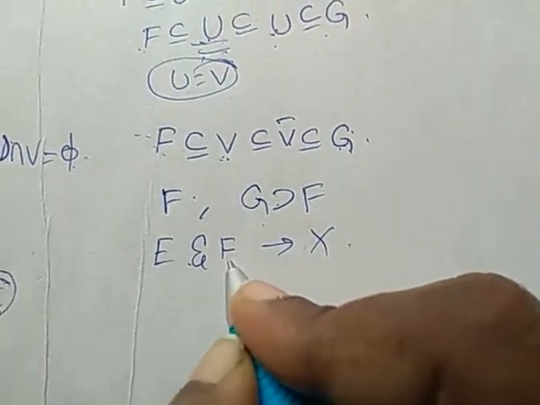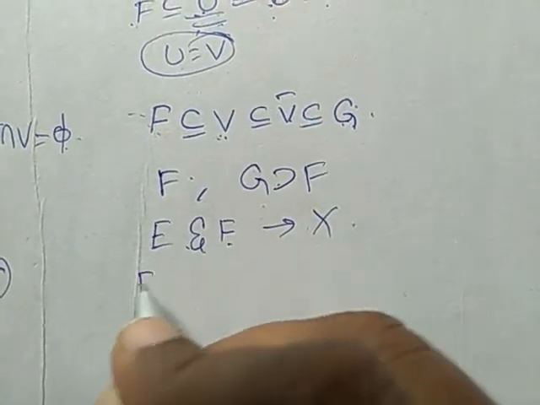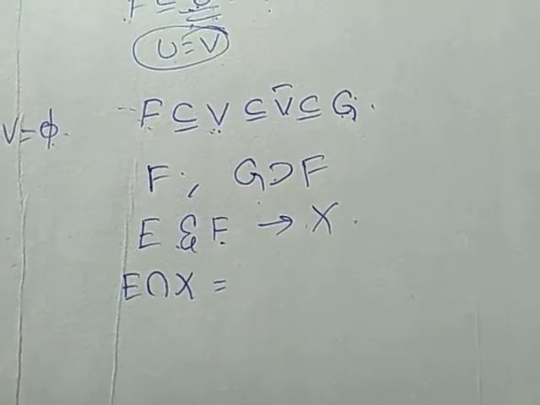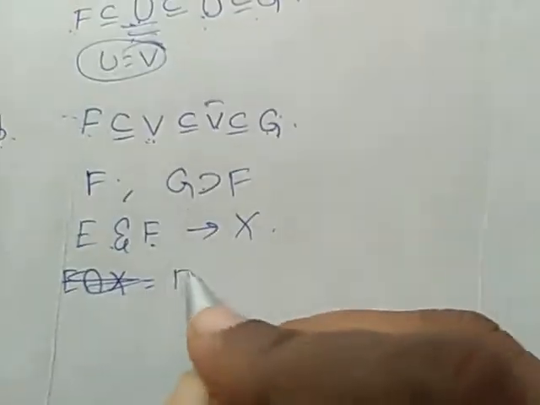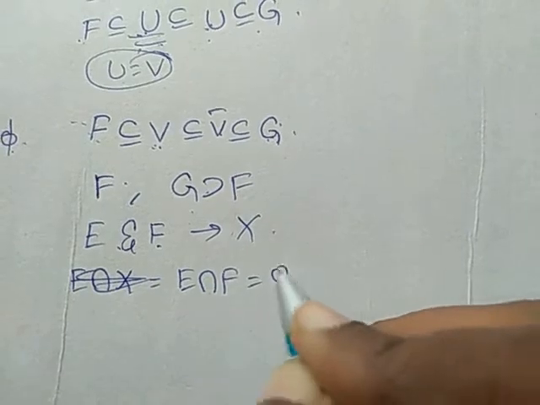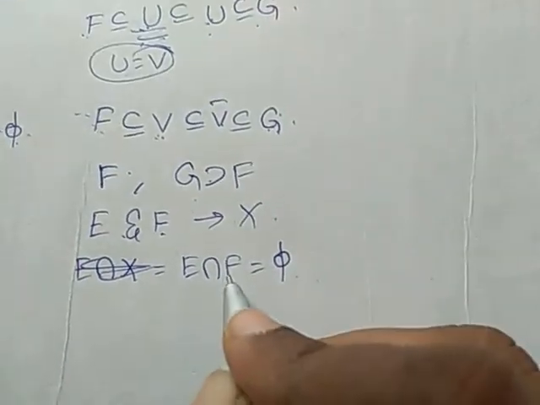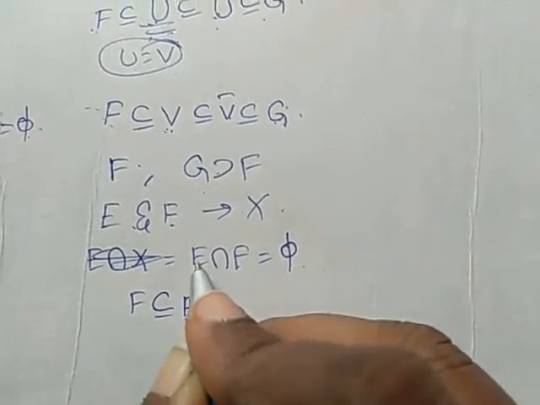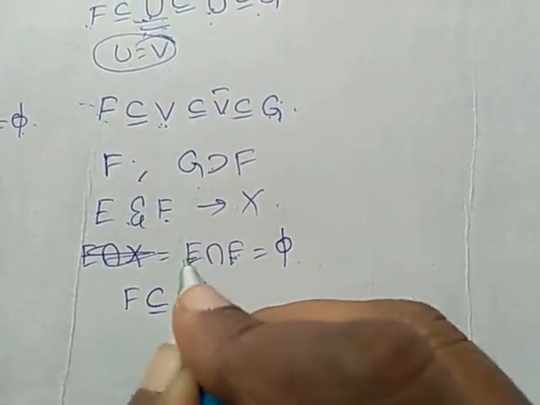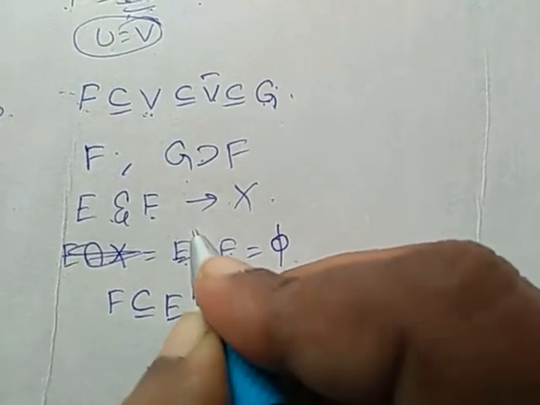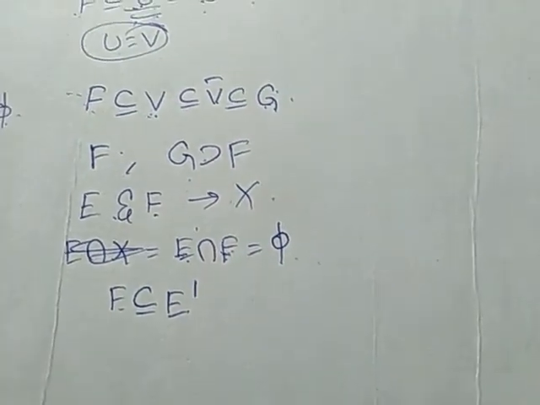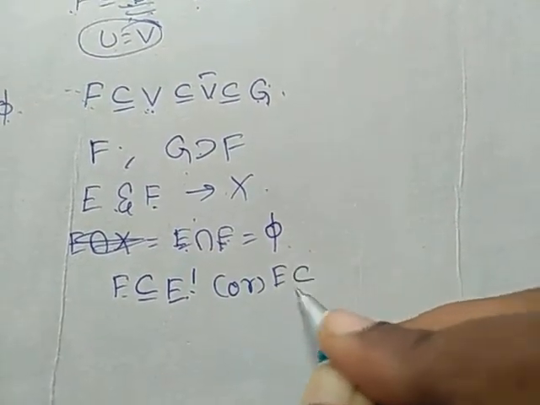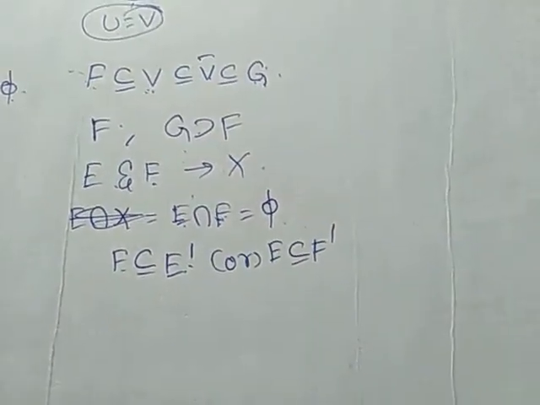E intersection F is the null set. This implies F is a subset of E dash. There does not exist any common element between these two. If I take the complement here, F is a subset of E dash, or we can write E is a subset of F dash, one and the same.